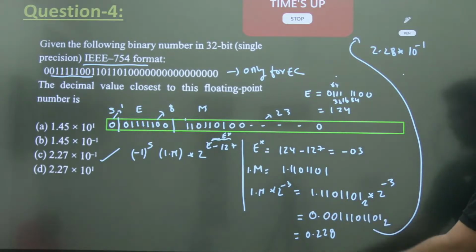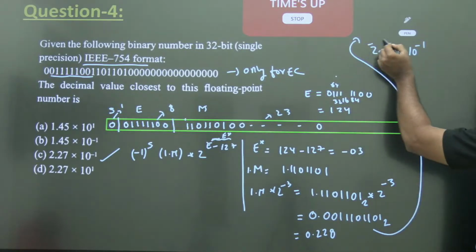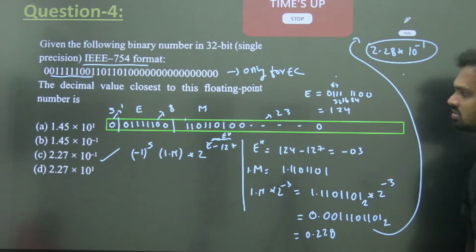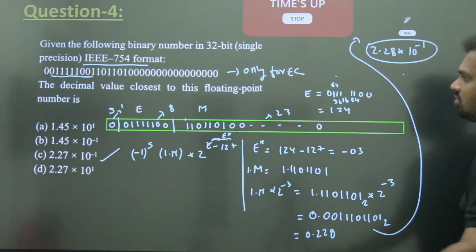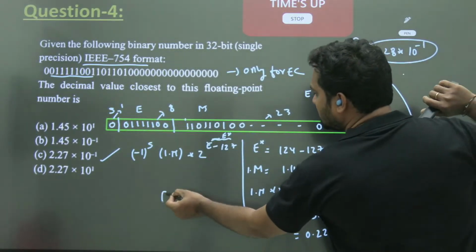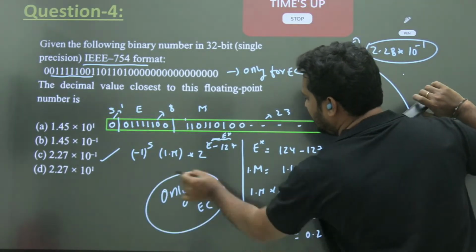So if you do the calculation and add it, you get 0.228, or 2.28 × 10^-1 approximately, equivalent to 2.27 × 10^-1. So electrical students, leave this one, only for EC. Okay, let's go for the next.